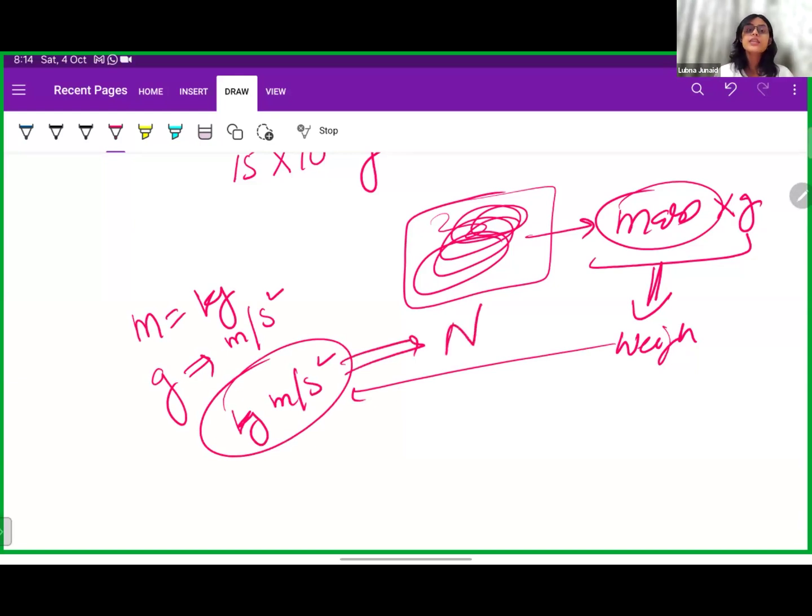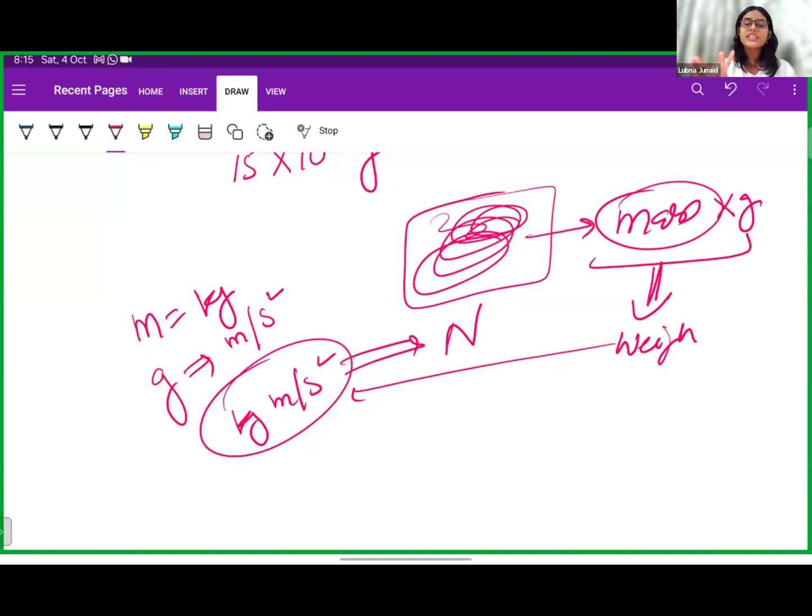So basically, what we measure on a weighing scale is weight, that is Newton, but we measure it in kg only. Okay. Then we have volume.